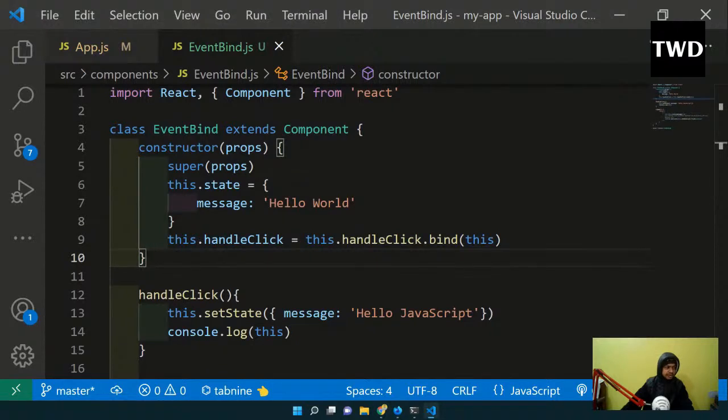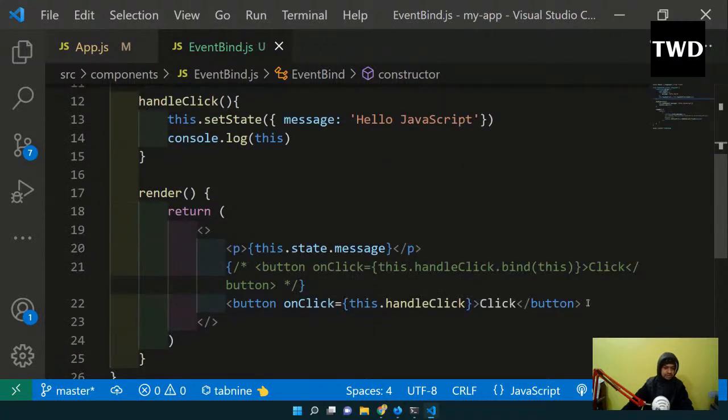Method number 3 is through something known as an arrow function. Arrow functions are actually very powerful, and in an arrow function, the this context is whatever it is called with, the context of this is that only.